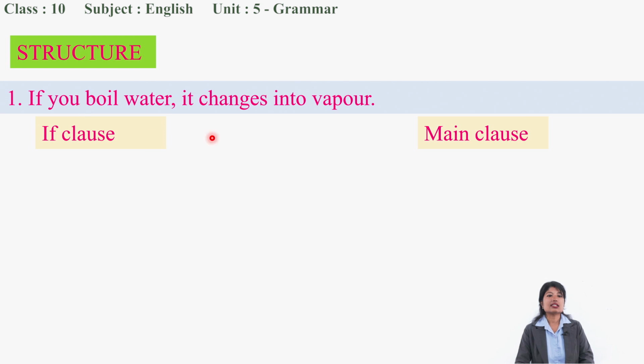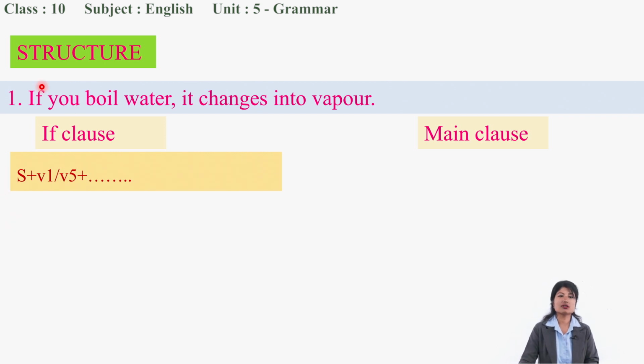In this sentence, let's analyze the structure. If you boil water, what is the structure? Subject is there, and of course "if" is there, but let's not talk about "if", just analyze this structure. Subject "you", "boil": either verb 1 or verb 5 is there. So here is verb 1. How does it change? If this is the situation, it changes into vapor.